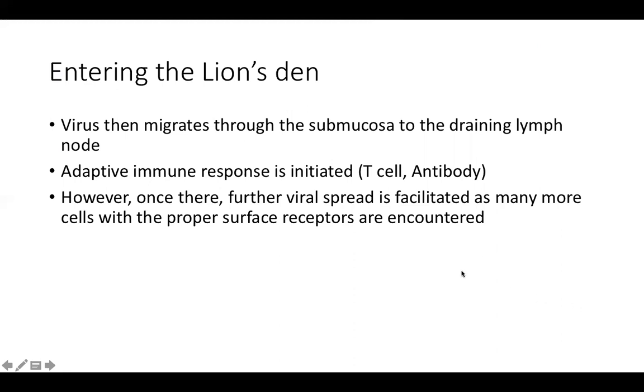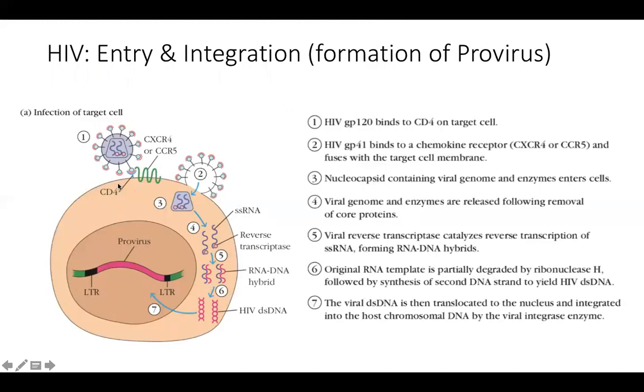It does not need MHC. वो MHC के साथ नहीं जुड़ेगा. Okay, MHC के साथ जब आएगा, then that is the antigen presentation. That is the proper T cell receptor antigen interaction. But this I'm talking about when the virus, through its GP120 rather, is going to directly attack the CD4 antigen. So you can see here the CD4, ये virus है. Through its GP120, it binds to the CD4.